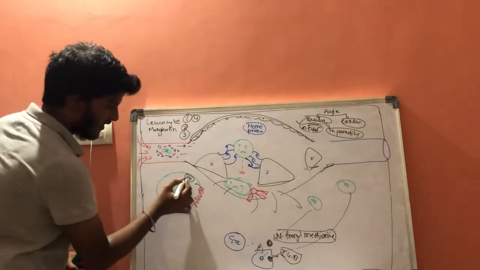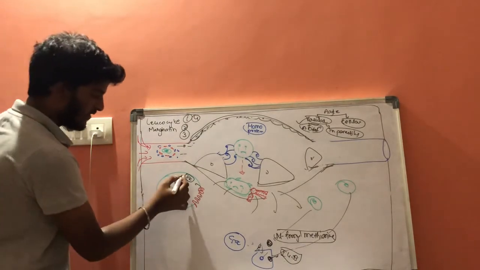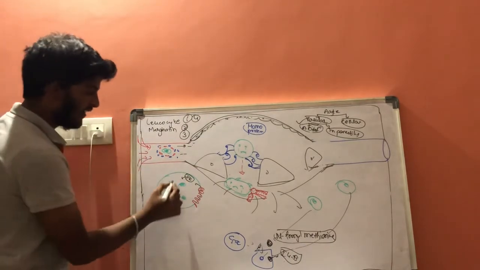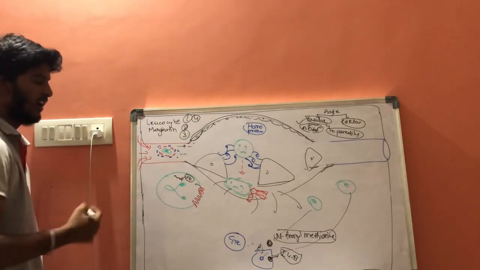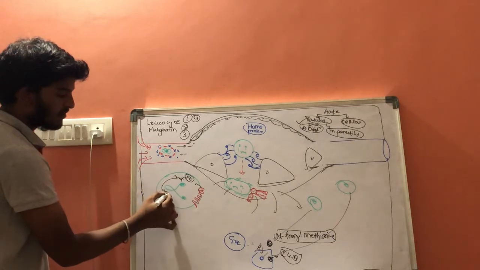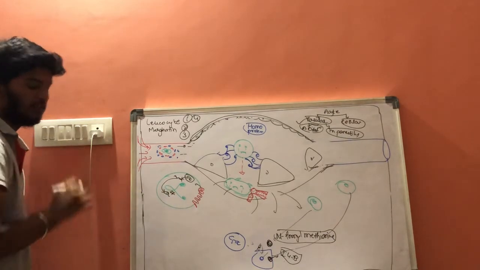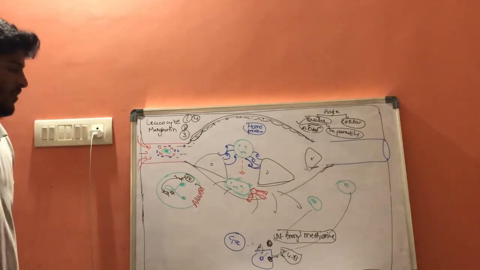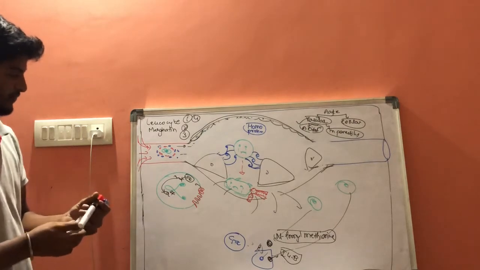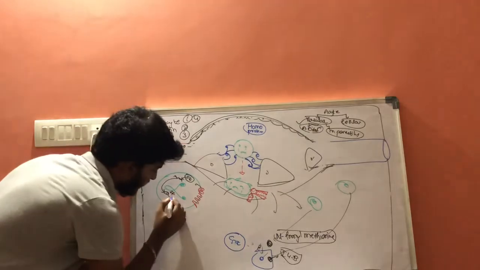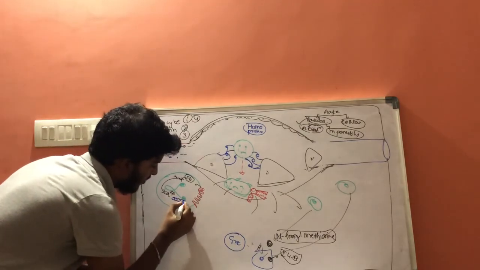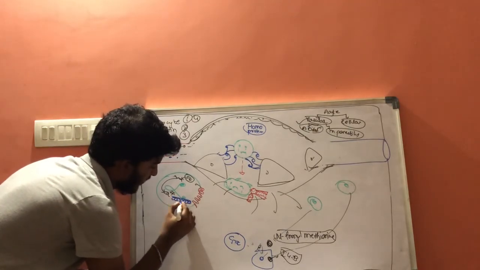After the protein kinase is activated, it will denature the proteins. After that, the calcium concentration will increase in the neutrophils, and after the calcium concentration increases, there is synthesis of actin molecules. Actin molecules will get synthesized here.